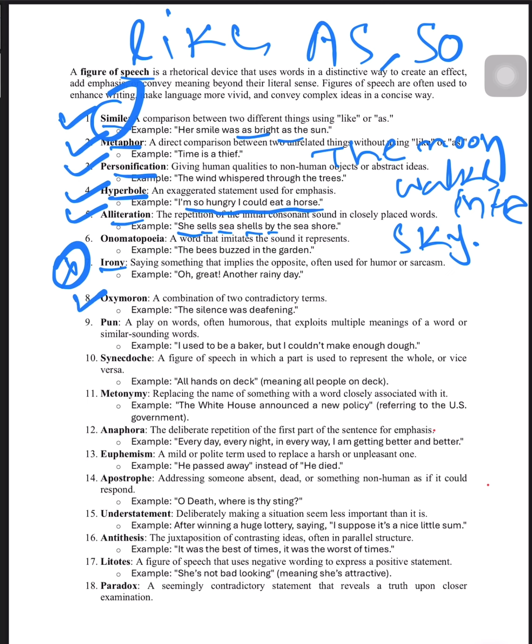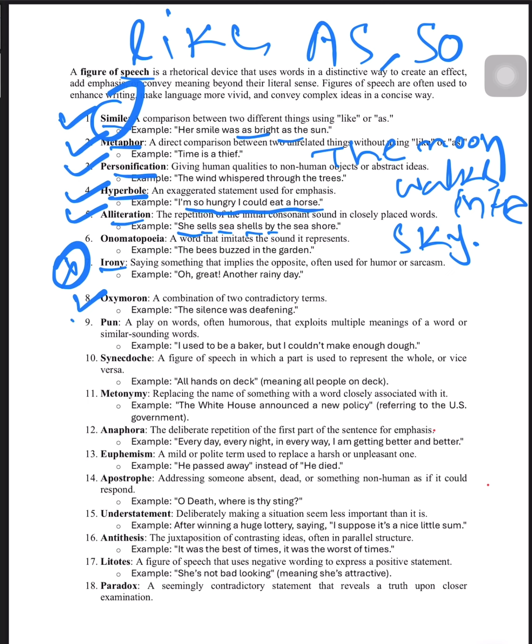A combination of two contradictory terms. So silence is always silent. Okay, so what is the meaning of deafening? Deafening means someone who cannot hear properly. So here the meanings are almost the same, but they are showing contradictory meanings.